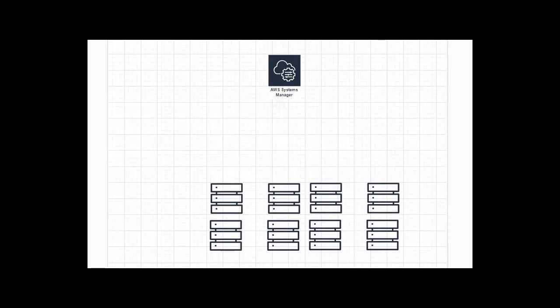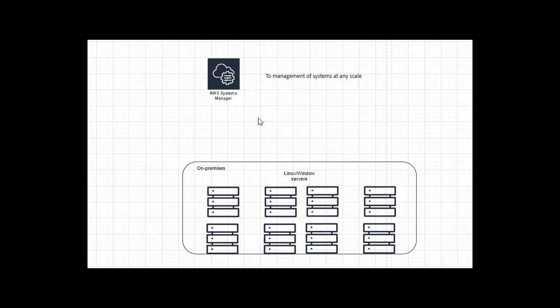If you want to manage these many servers, then you can choose Systems Manager. To manage systems at any scale, you have an option in AWS. What is that? Systems Manager.